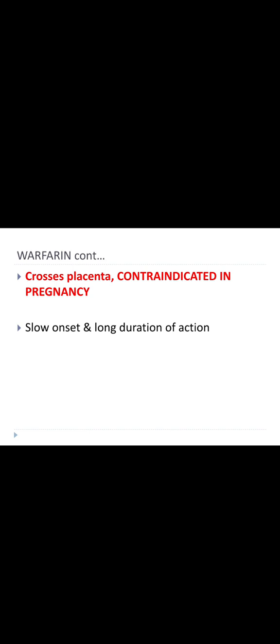So, warfarin is a vitamin K antagonist, which competitively inhibits the vitamin K dependent clotting factors like 2, 7, 9, 10 by inhibiting the epoxide reductase enzyme. Coming to the kinetics of warfarin, due to its small molecular weight, it can easily cross the placenta. Hence, warfarin is contraindicated in pregnancy. Warfarin has slow onset and long duration of action, and warfarin therapy should be monitored by prothrombin time.